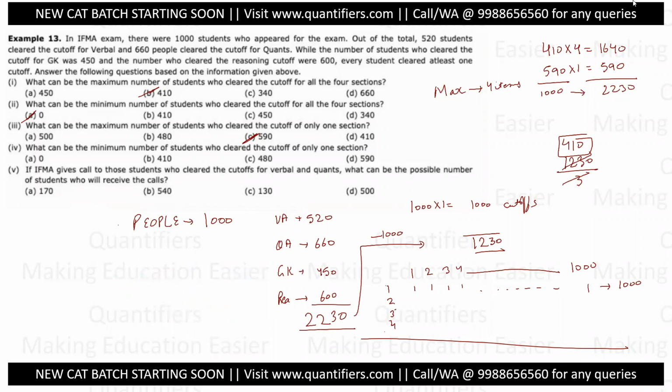See, right now what you have done, you have distributed 1 item to everyone, and you are left with 1230. So if I distribute 1 more to every person, can I say there will be 1000 people with 2 items each, and still I have to distribute 230 more, जो मैं किसी भी तरीके से लोगों को दे सकता हूँ, एक और या 2 और, right? Which means again it is not compulsory for me to leave the people with only one, right?